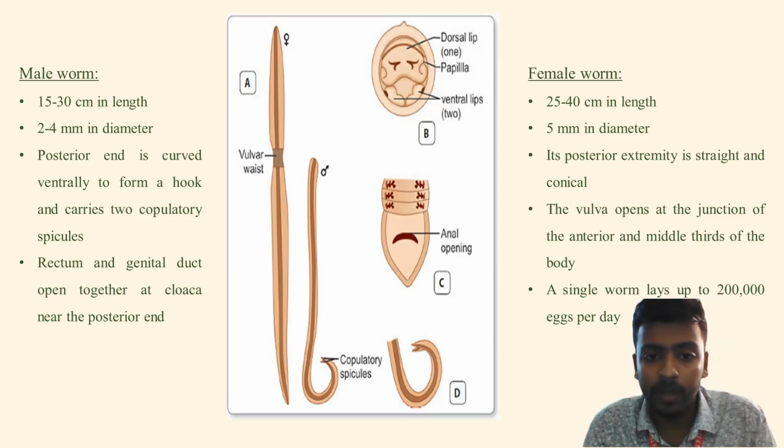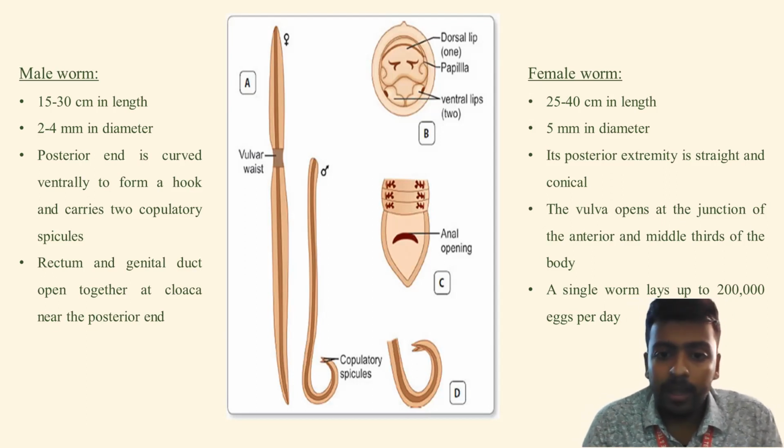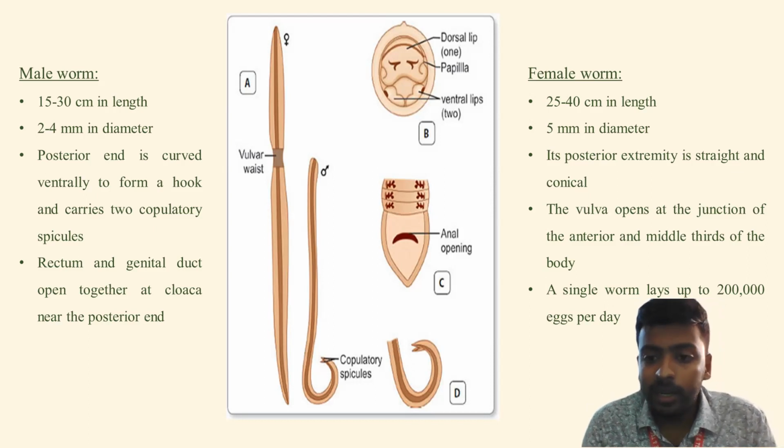They help in mating. If we look at the mating region in the female, the vulva is situated anteriorly in the middle third portion of the body, and there is a junction called the vulval waist.